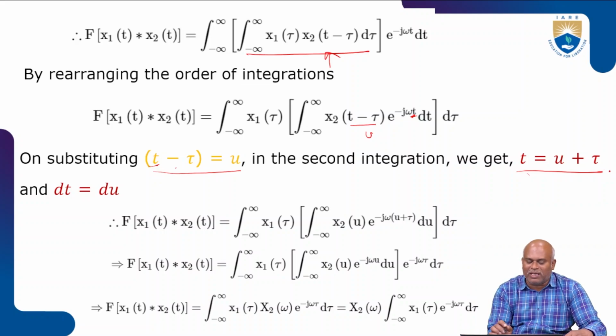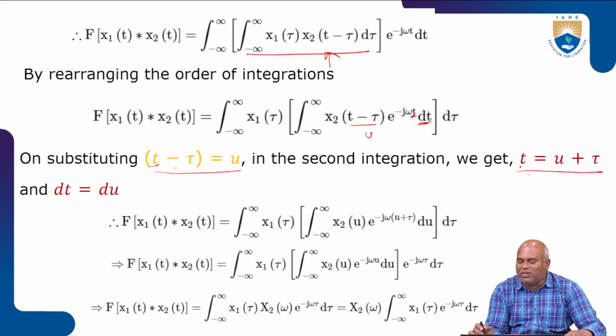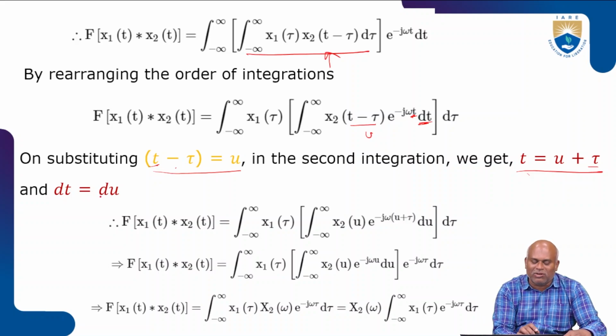Now for dt, differentiate with respect to t: dt is equal to du, because tau is a constant. Then you substitute all these values into this equation.